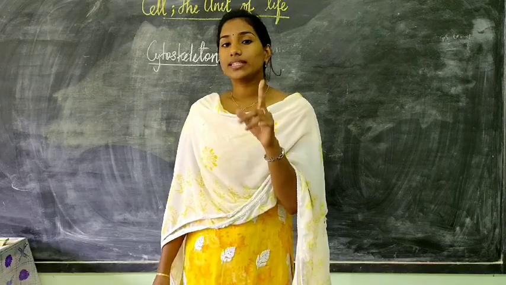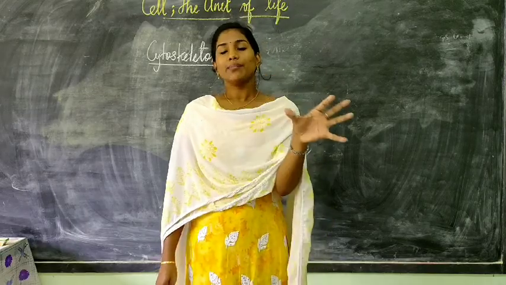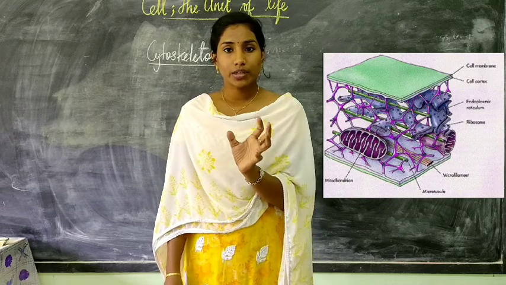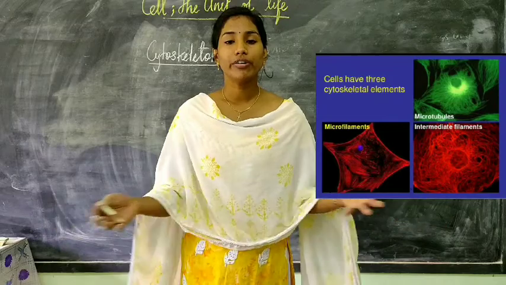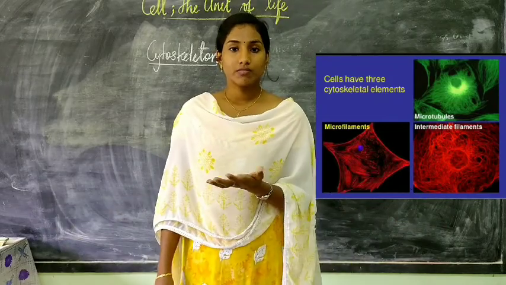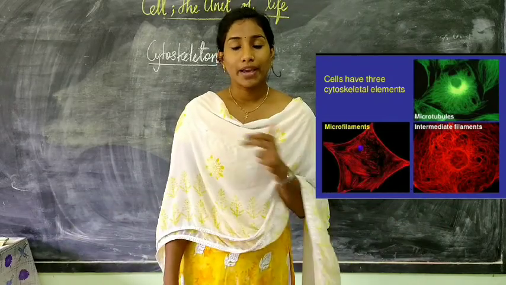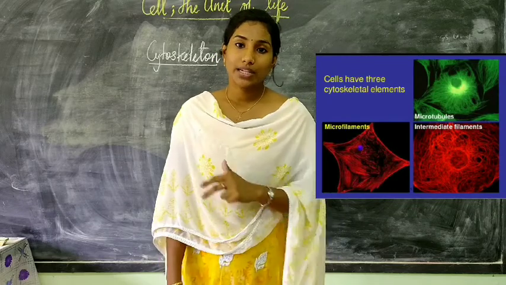Now as you can see in the image, they are made up of different components. Cytoskeleton is a general term given for a group of fibers, a group of filaments. Some of such filaments are microtubules, microfilaments and intermediate filaments.